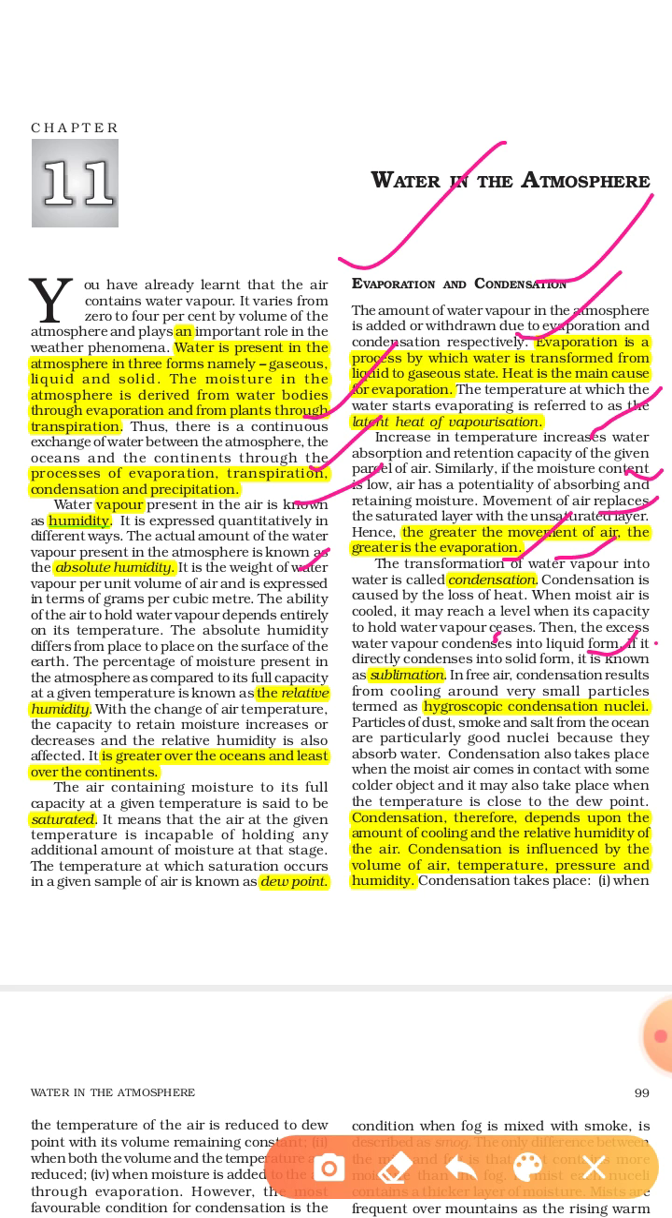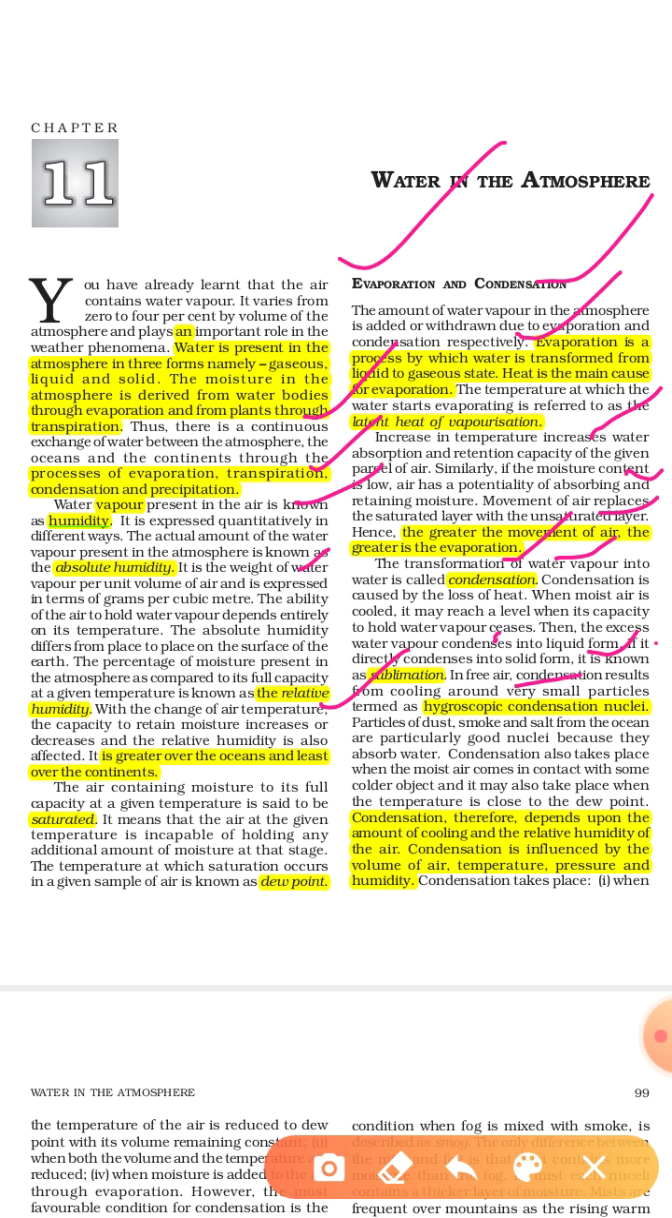If the excess water vapor directly condenses into liquid form, that is condensation. If it directly condenses into solid form, suppose the vapor does not convert into liquid form but directly converts into solid form, meaning in the form of hails, then the process is called sublimation. So we can say the formation of the hails is called sublimation.